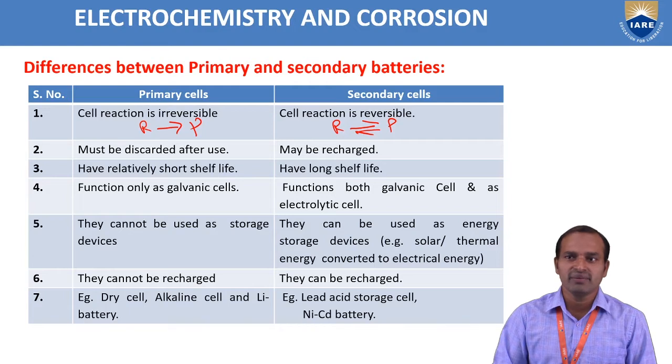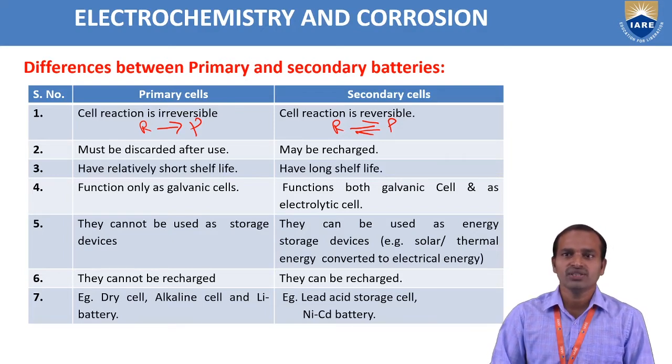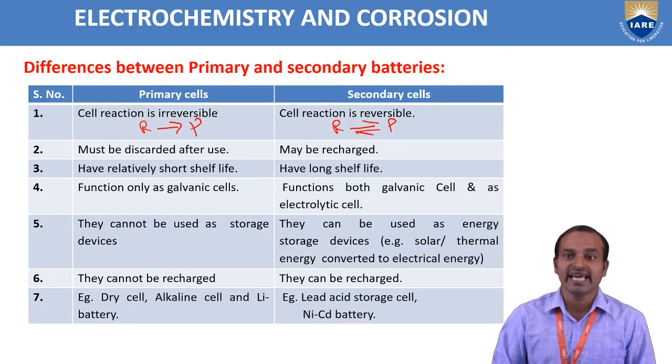Secondary cells may be recharged. Primary cells have a relatively short shelf life, and the secondary cells have a long shelf life. Primary cells function only as galvanic cells. Secondary cells function both as galvanic cells as well as electrolytic cells. Primary cells can't be used as storage devices.